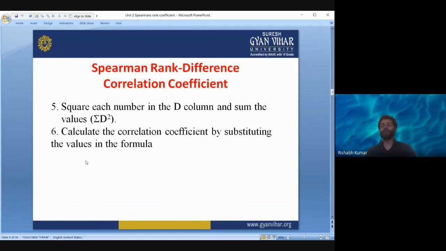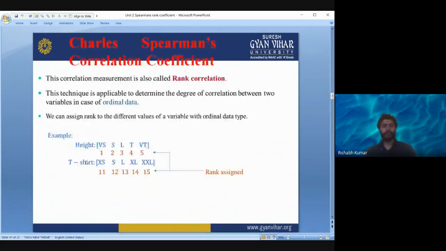What is the formula for Spearman rank correlation coefficient? We will see. Charles Spearman correlation coefficient. This correlation measurement is also called rank correlation. This technique is applicable to determine the degree of correlation between two variables in case of ordinal data.